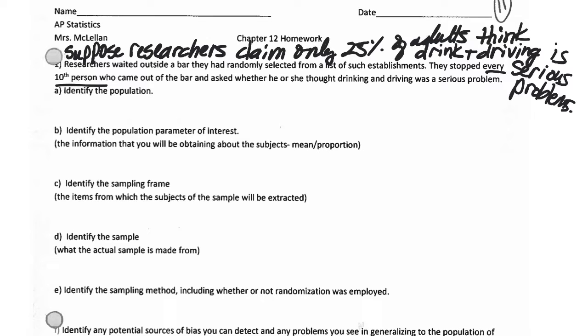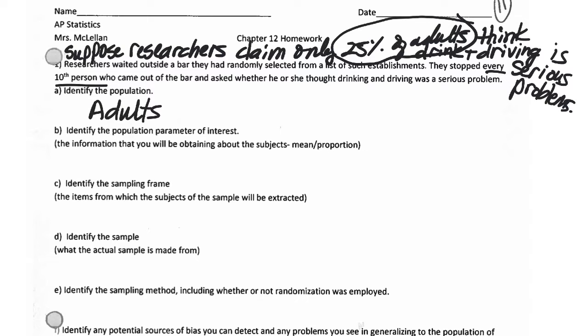So identify the population. In this case, I'm able to identify the population because of that first sentence I wrote. Otherwise, I would have been assuming who they were generalizing to. Who are they hoping to say is the ones that they are talking about? I think they're talking about adults, and I guess this would be the United States or whatever. So they're making a generalization to adults.